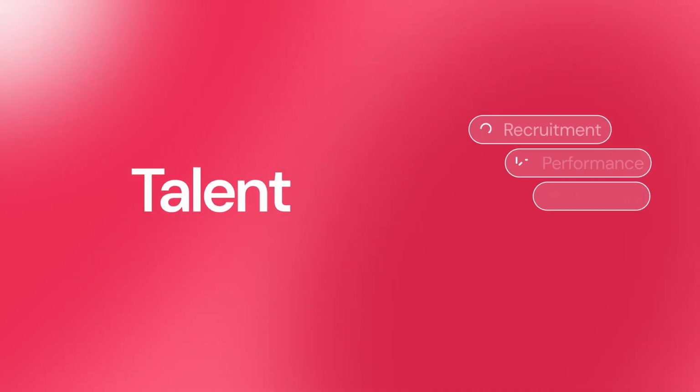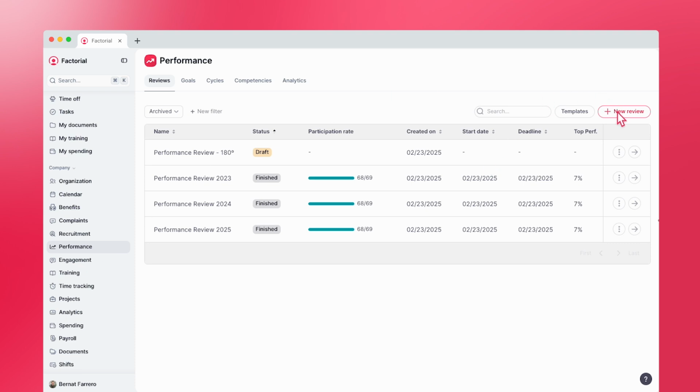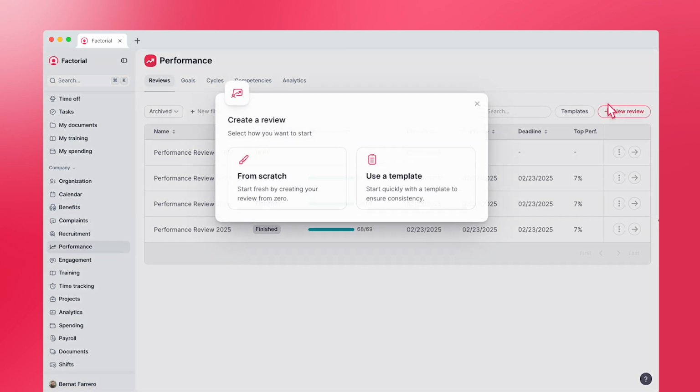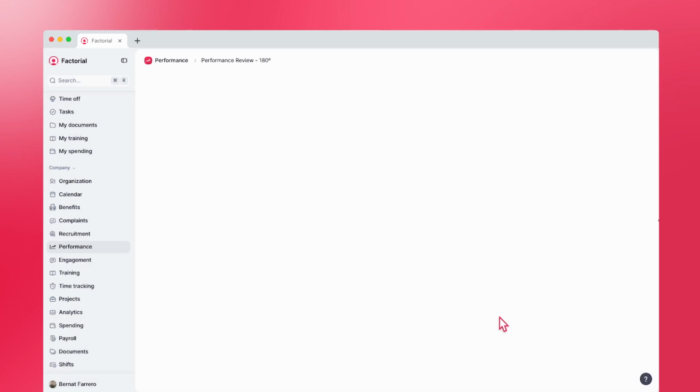Now let's move to the talent section of Factorial. This is the section where managers can be on top of the development of their employees, from recruitment to performance management, trainings, and engagement. Now I will focus on the process of creating a performance review. Because we know it's a very complicated process, we created a new section that allows companies to create performance reviews